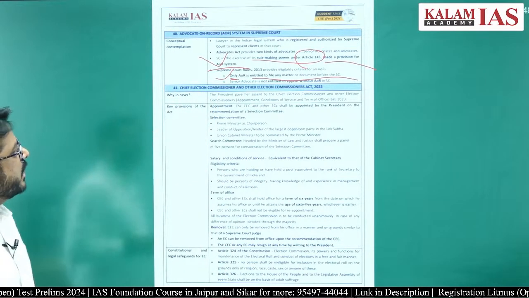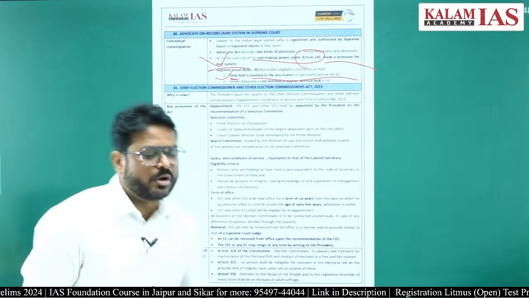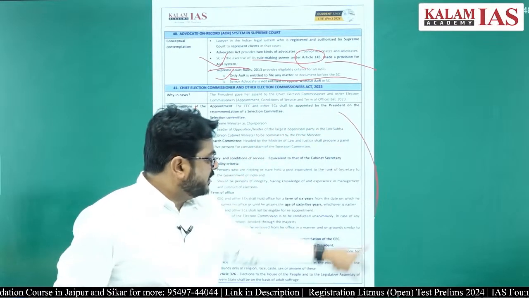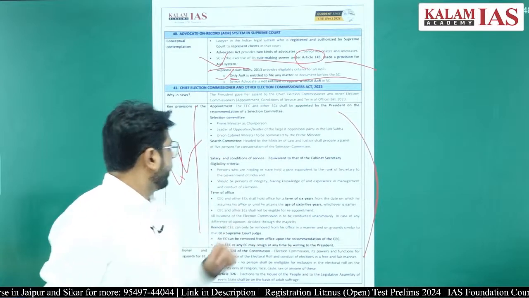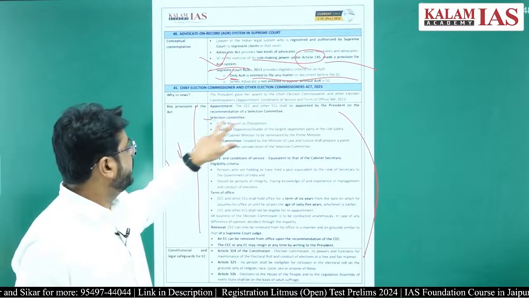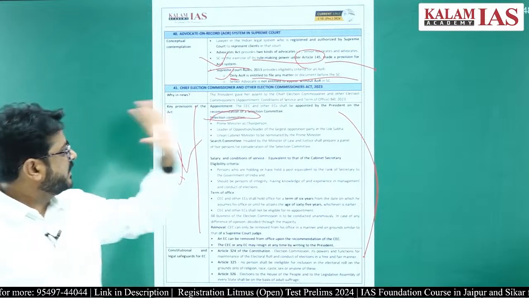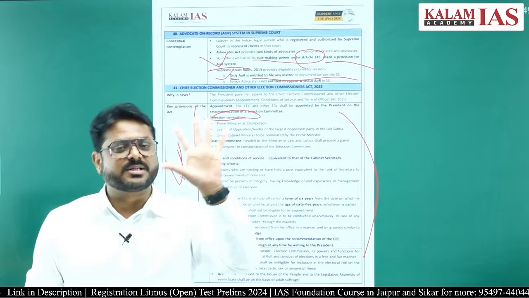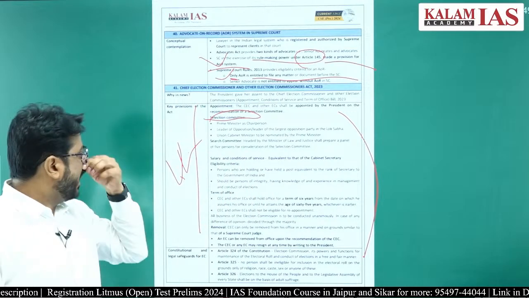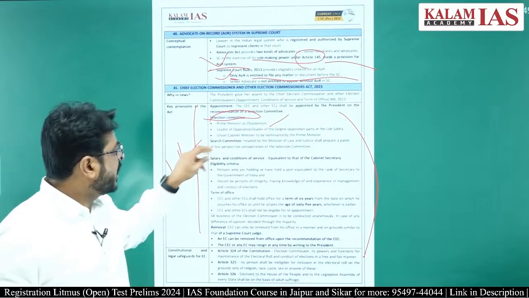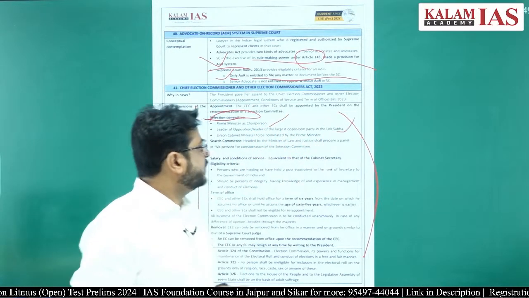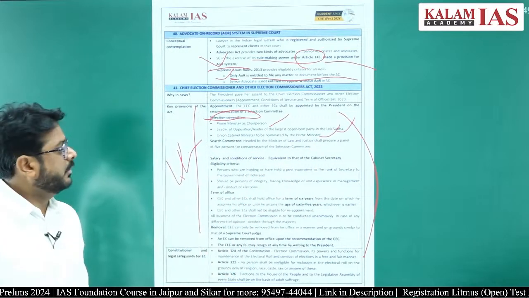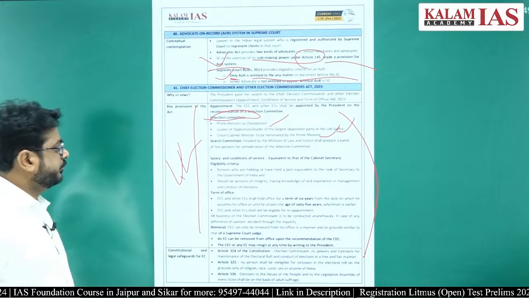Then the Chief Election Commissioner and other Election Commissioners Act 2023. So this Act has several good provisions inside it. That is, there will be a selection committee. The President will appoint the Chief Election Commissioner and the Election Commissioners on the recommendation of a selection committee. The selection committee will have the Prime Minister as the chairperson, the Leader of Opposition or the leader of the largest opposition party in the Lok Sabha, and a Union Cabinet Minister to be nominated by the Prime Minister, right. So that will be there.